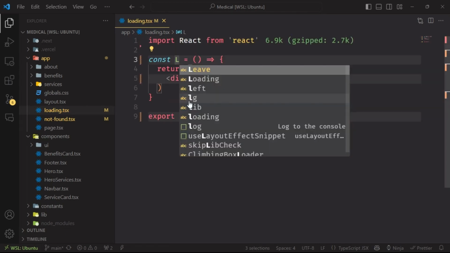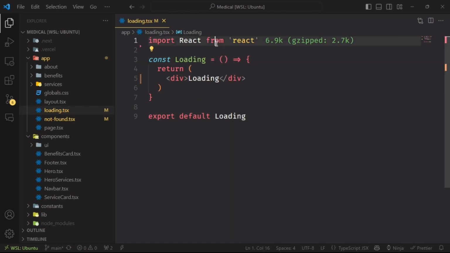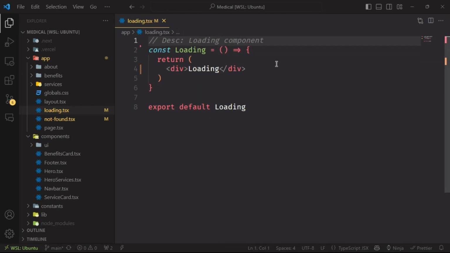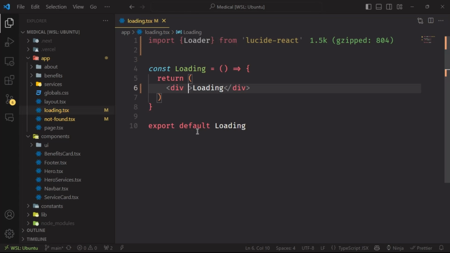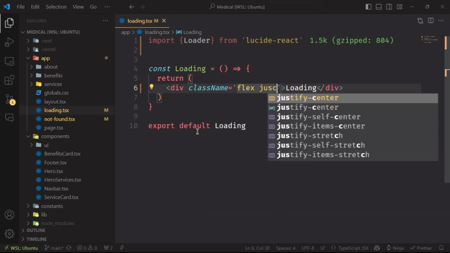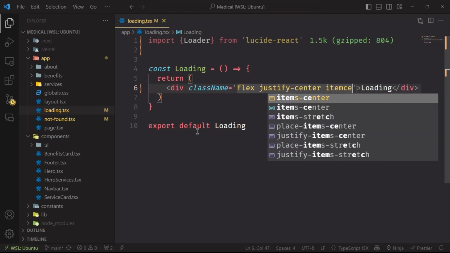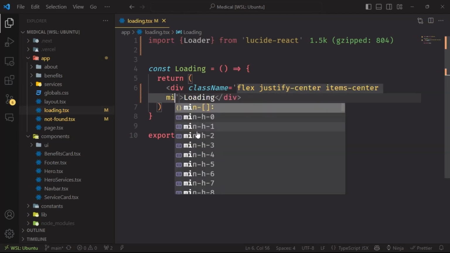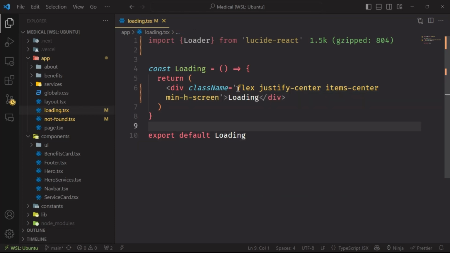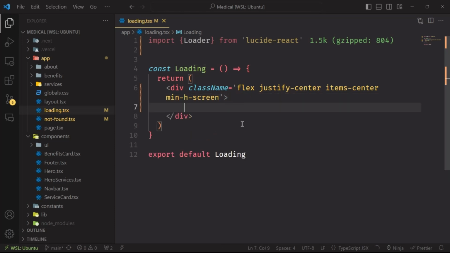Now let me create a React function, Loading, remove this, and import Loader from lucide-react. Let me style this with Tailwind: flex, justify-center, items-center, min-h-screen. I write this Tailwind CSS just to keep the loader in the center of the screen.